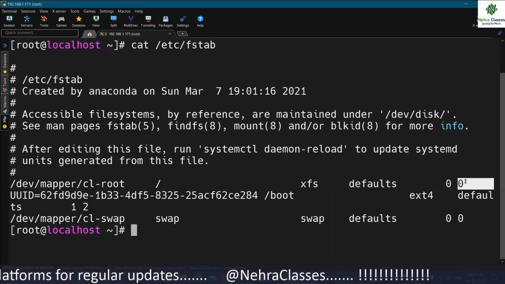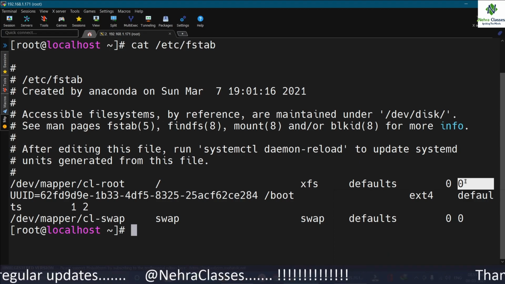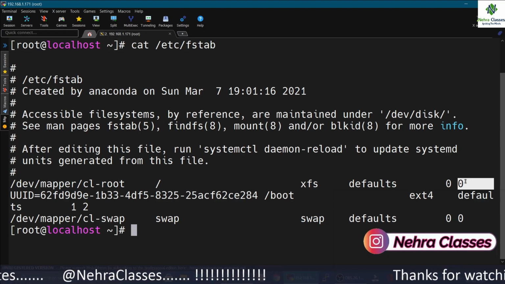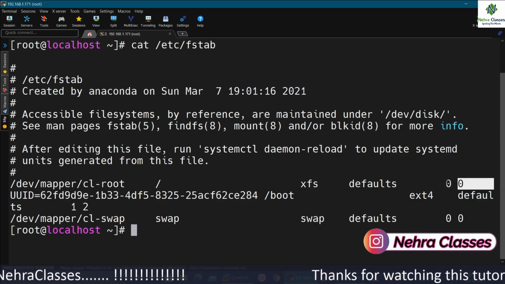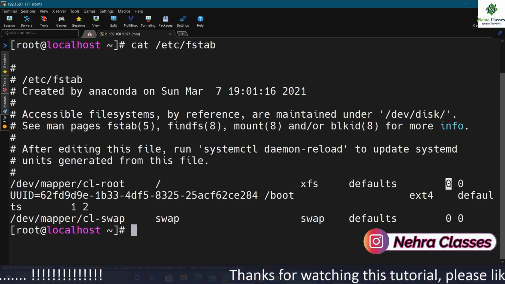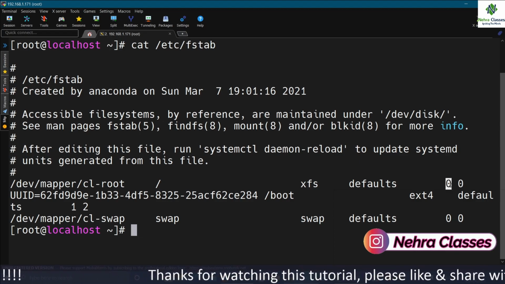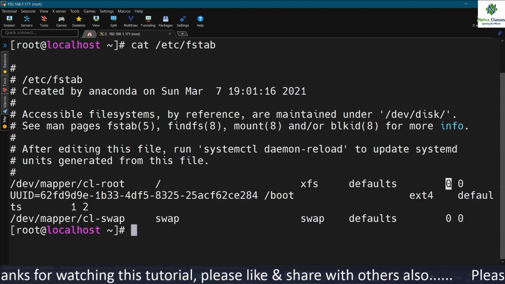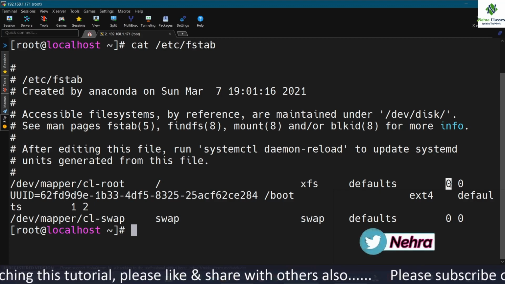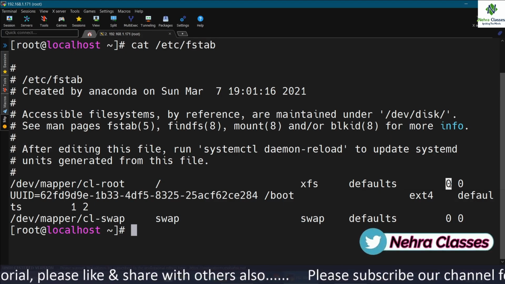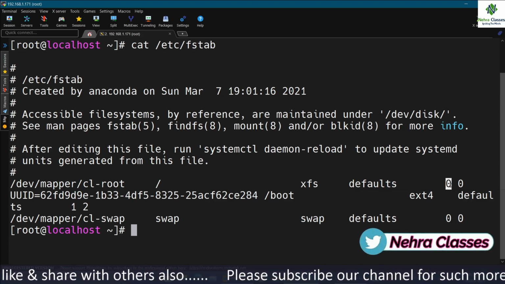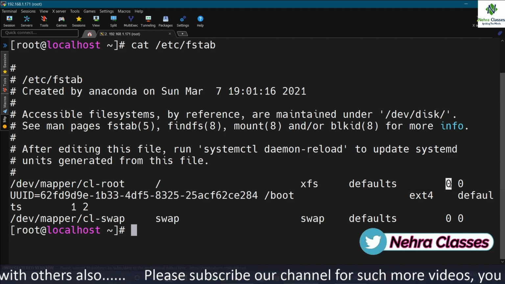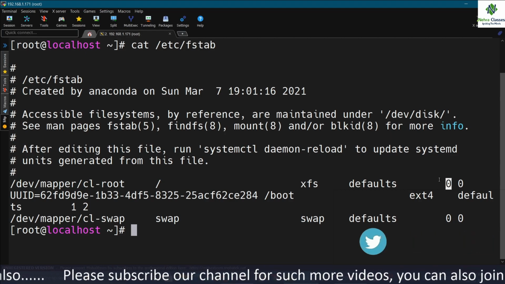If we do not want to use the file system check at the time of booting, we can mention 0 here. In case of the data dump, the fifth entry, this field can have either 0 or 1. If you want to use the dump utility to back up a partition, you can mention 1 here, or if you do not want that, you can mention 0.